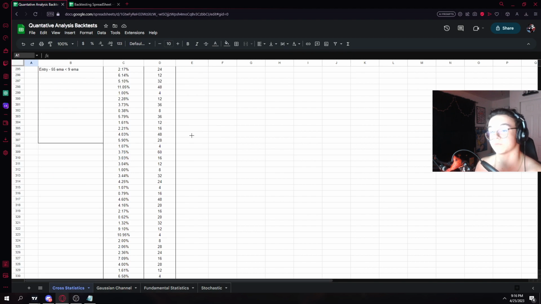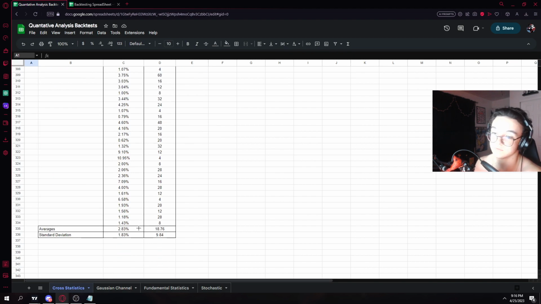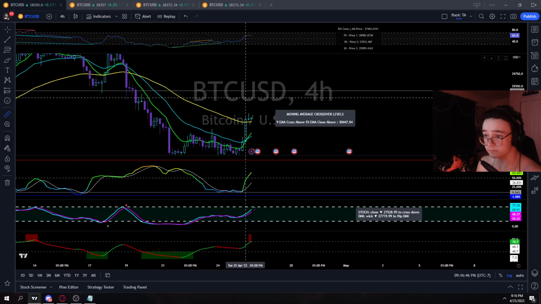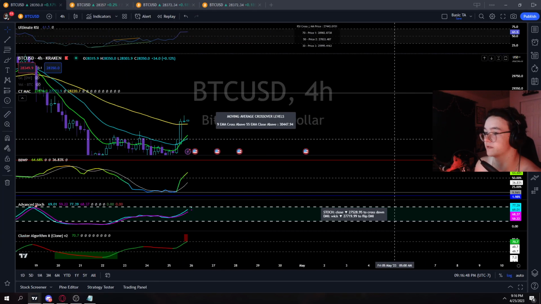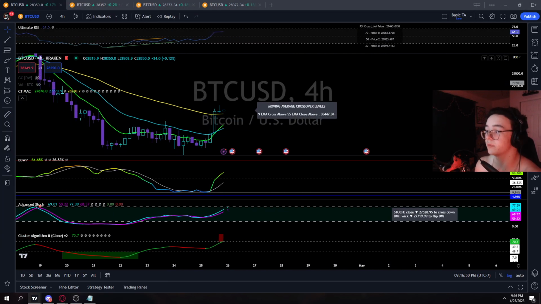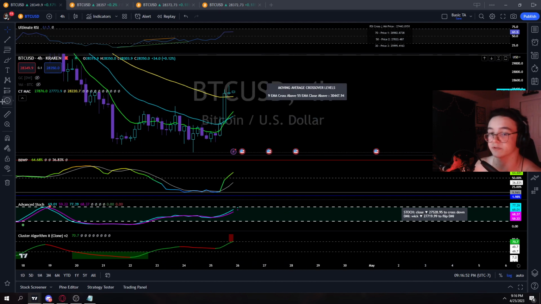So about an 80% win rate on this, and a standard deviation of 1.8. So that's more of a conservative target that you could be thinking of for this. Or you could say, if it ends up working up to the mean, which would be a 2.83% move up. Of course, you could front run this. It hasn't actually occurred yet, but it's most likely. I would say the probability is extremely high for it.